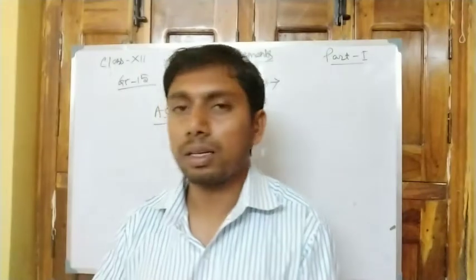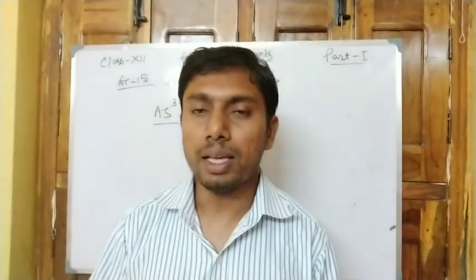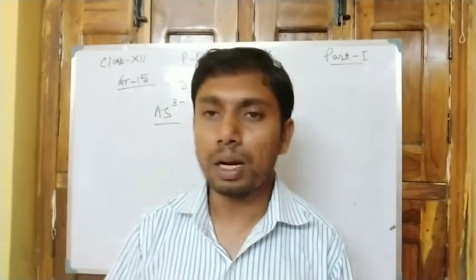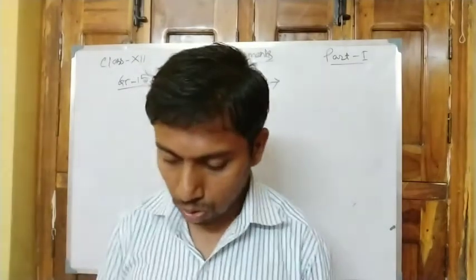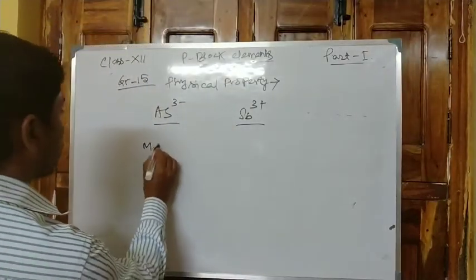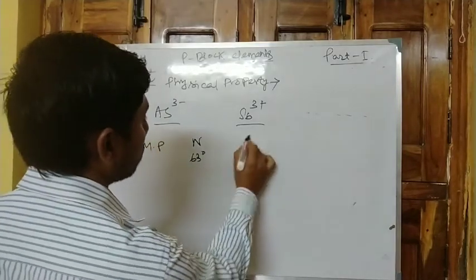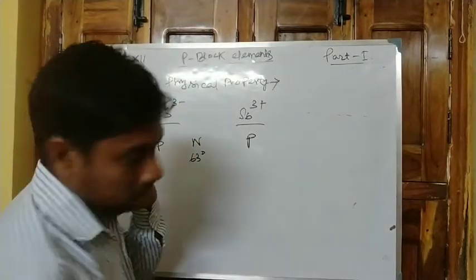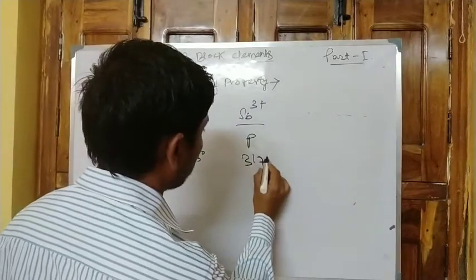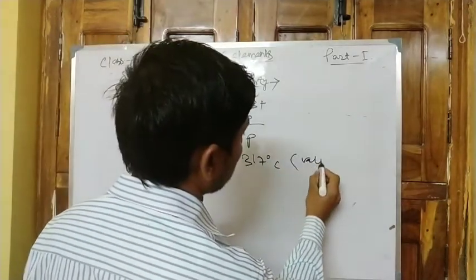But in the case of phosphorus, one active factor is the van der Waals force, which is greater than in nitrogen, so the melting point increases. The melting point of nitrogen is 63 K, but phosphorus is 317 K. It is due to van der Waals force.